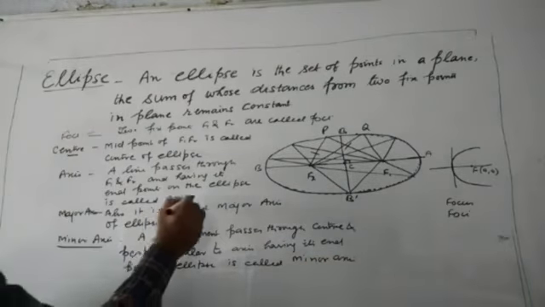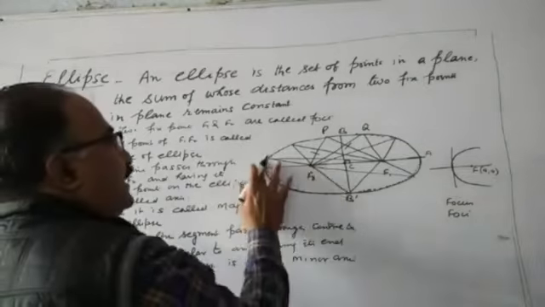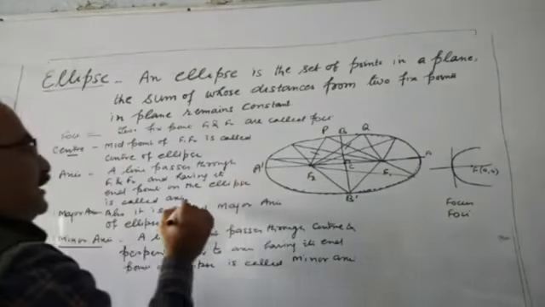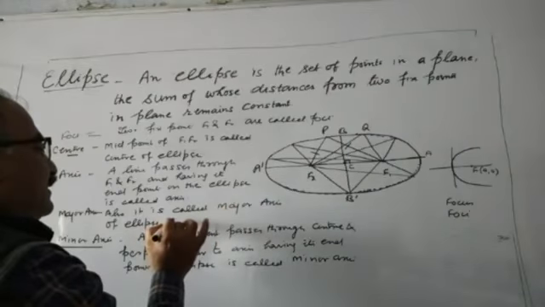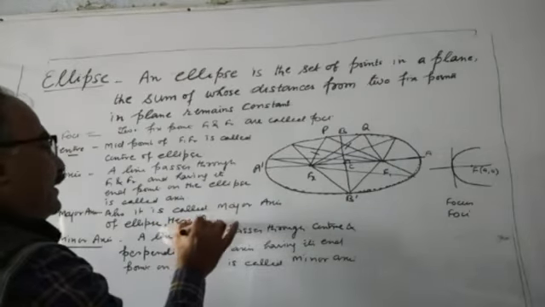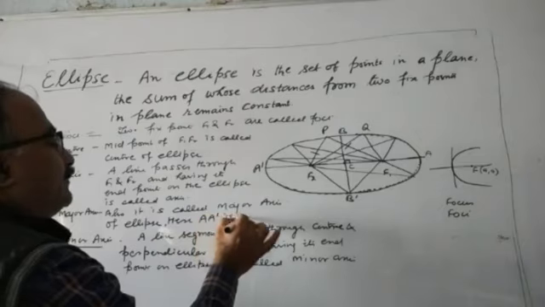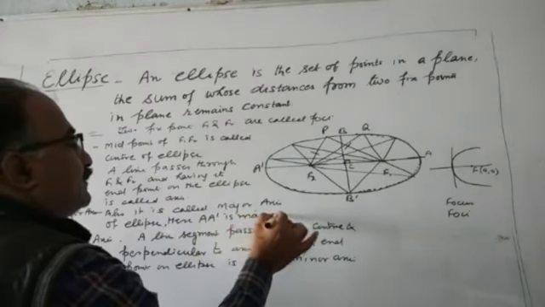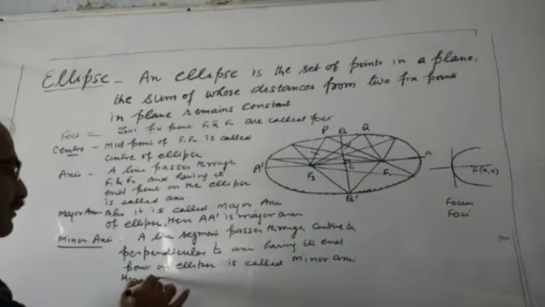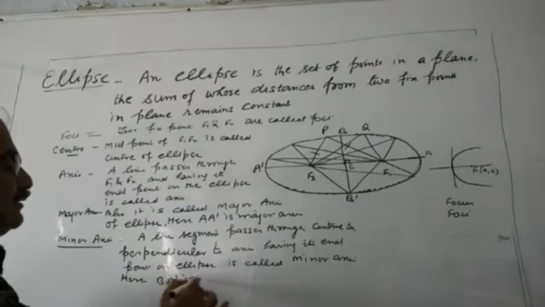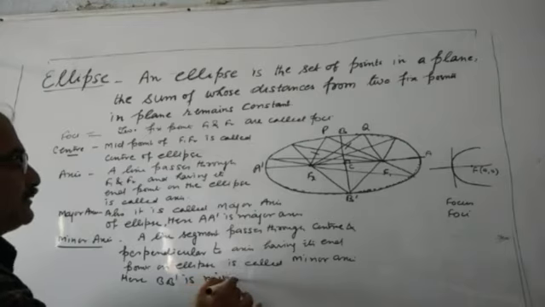Here AA dash, it is also major axis. AA dash is major axis, and here BB dash is minor axis.